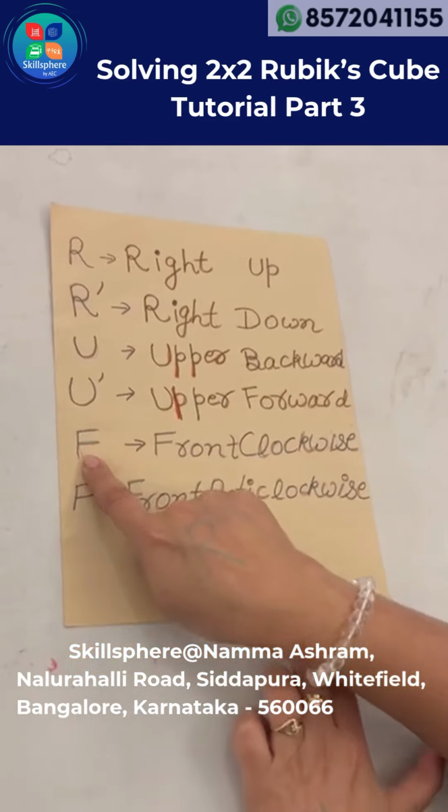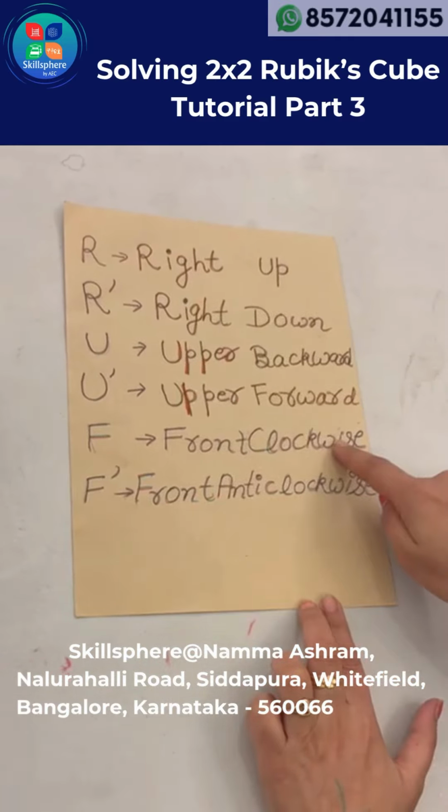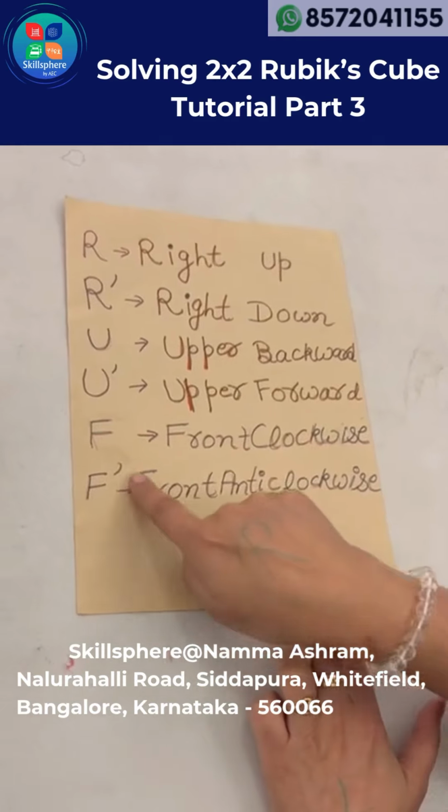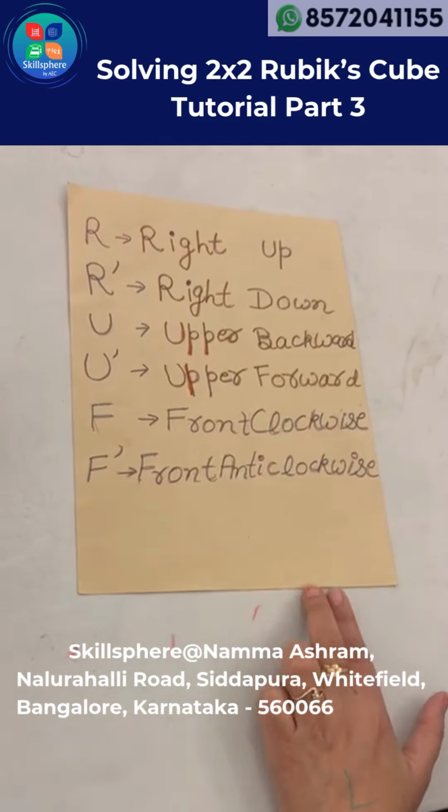This is F. F is used for front layer. Front clockwise is called F. F prime, front anti-clockwise, is called F prime.